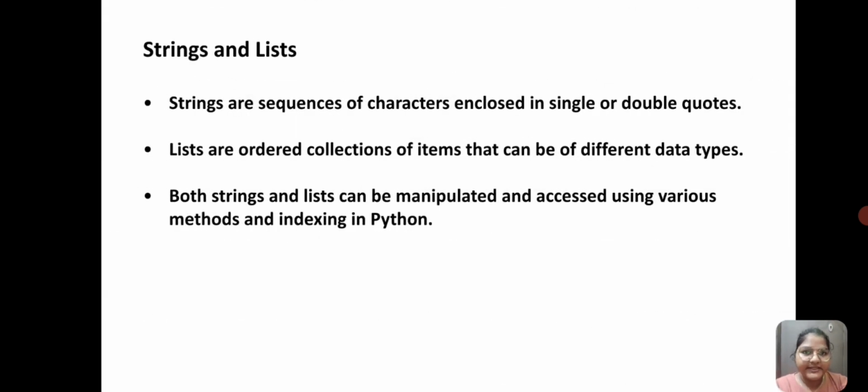Strings and lists. Strings are sequences of characters enclosed in single or double quotes. Lists are ordered collections of items that can be of different data types. Both strings and lists can be manipulated and accessed using various methods and indexing in Python.